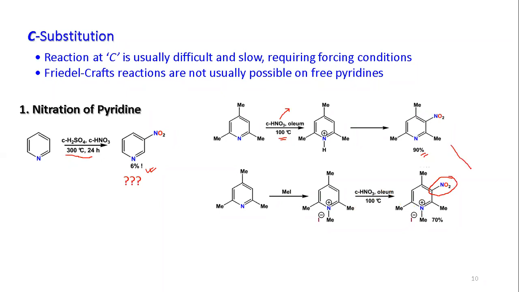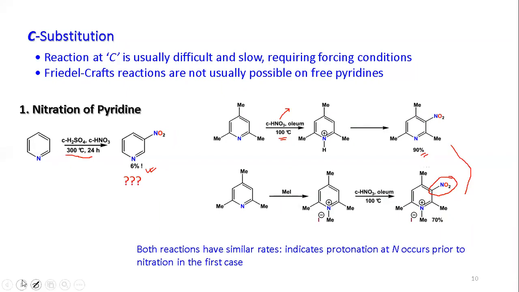Now in these two cases, the yields are relatively okay, one is 90% and the other is 70%. If you measure the reaction rate, we find both reactions have similar rates, which tells that the first case is definitely moving via this route. Okay, so the nitrogen is being protonated.